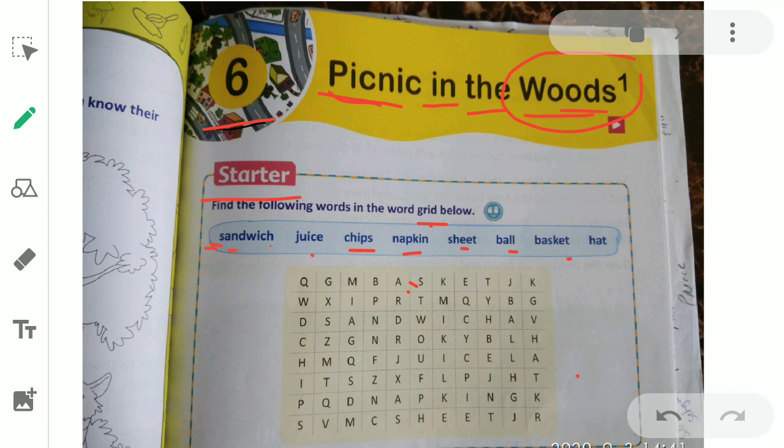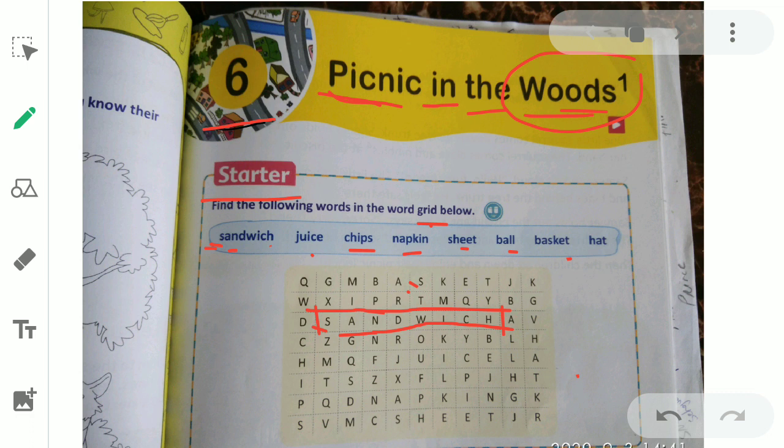Next letter is A. Here we have A. But ये तो उल्टा जा रहा है. So we want this word जिसके पीछे हो S. Then S के पीछे we have A and D. So यहाँ पे A and D नहीं है. Then we have S. Yes. Here also we have S. S के पीछे we have A. Yes. Then D. Yes. So this is the word sandwich. So what will you do? इस तरह से आप बेटे उस वर्ड को अपनी बुक में लाइंस लगा के you will just make a circle or even a rectangle also.